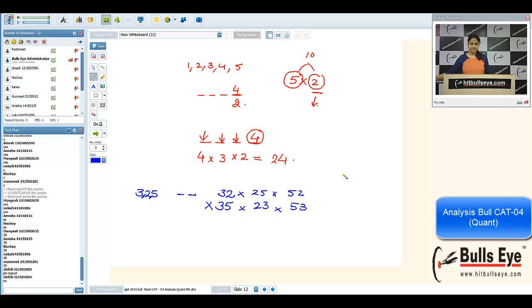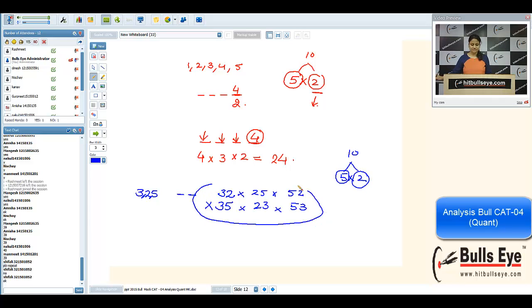Number of zeros means number of tens. Each 10 will contribute one 0. So we want to calculate the number of tens in this multiplication. Are you getting me, Shifali? One 10 can be made by using one 5 and one 2. So we were counting the number of 2s and the number of 5s.